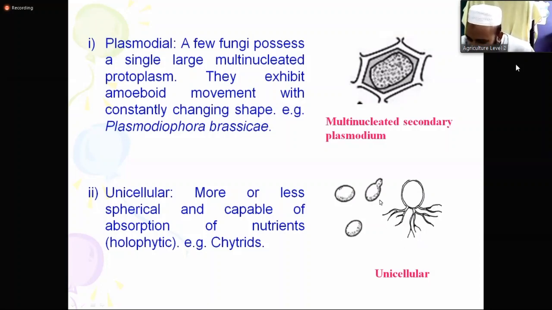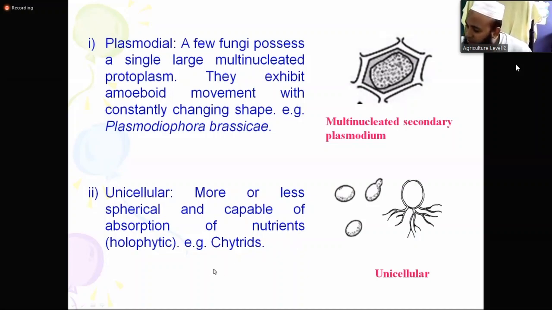In one cell there are different branches. So that type of fungus, we call them unicellular thallus. They are holophytic. Their whole body can absorb the nutrition. For example, chytrids. Chytrids is a group of fungus.